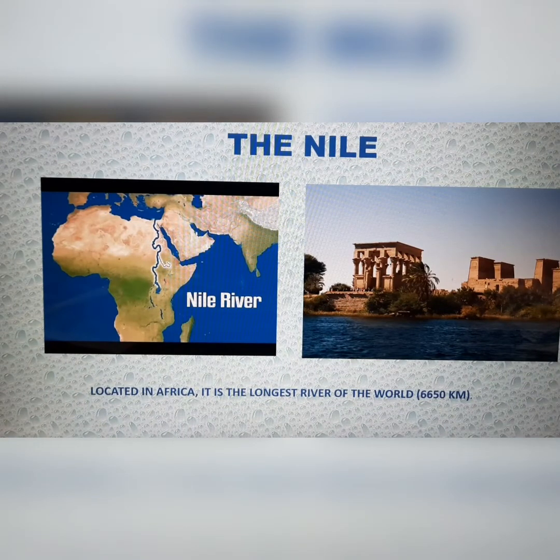One of the most important rivers of the world is the river Nile. The river Nile is located in Africa. It rises from Lake Victoria and then moves northwards to meet the Mediterranean Sea. It is the longest river of the world with a length of over 6,500 kilometers. And we know that Nile was one of the oldest seats of civilization. The Egyptian civilization grew on the banks of river Nile.